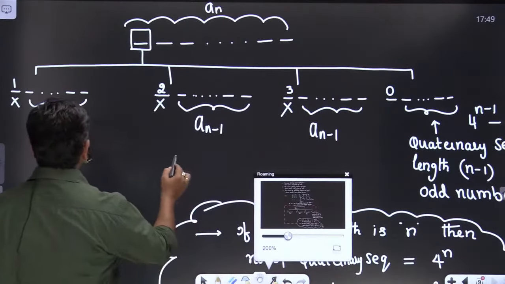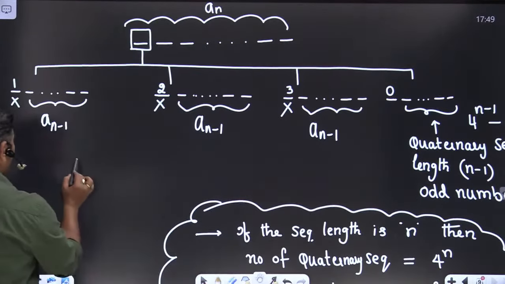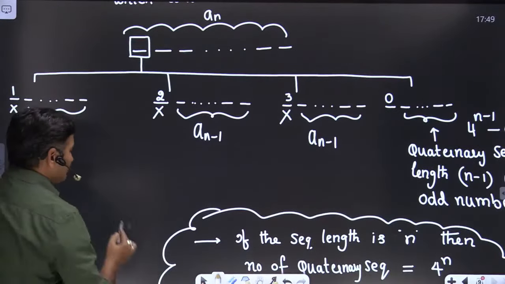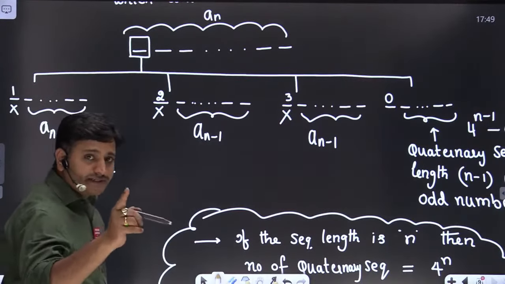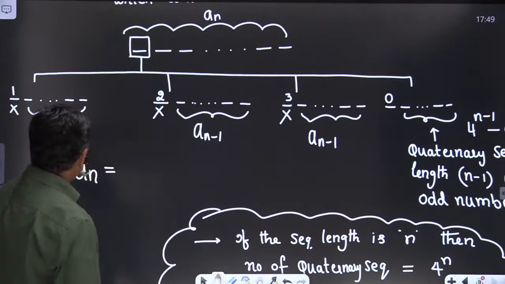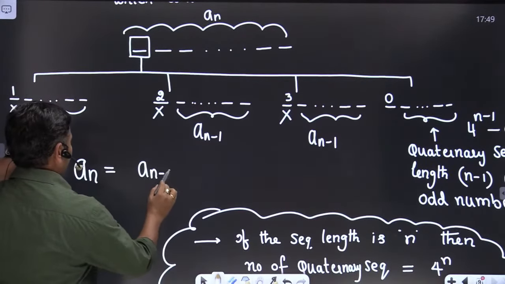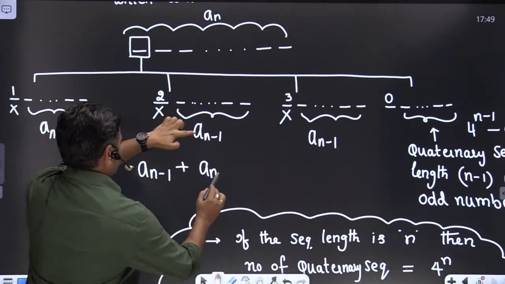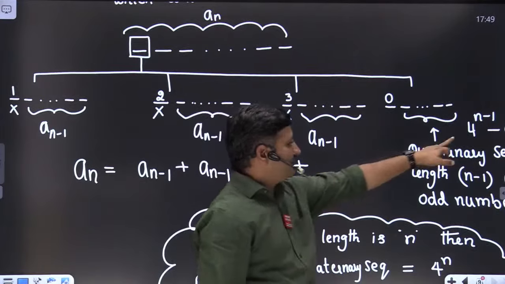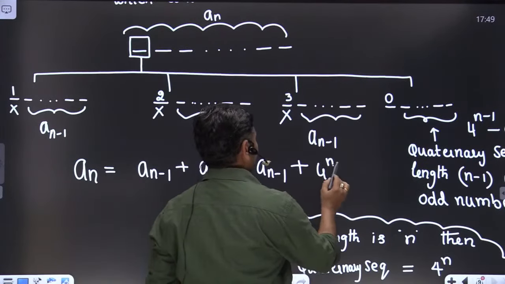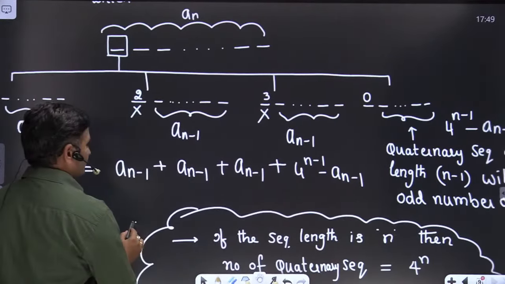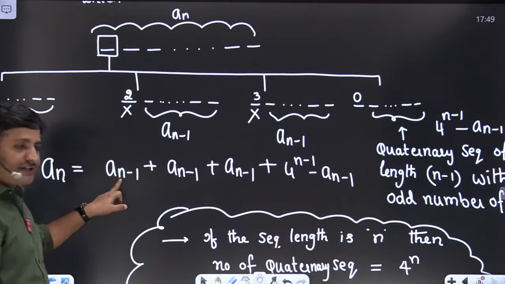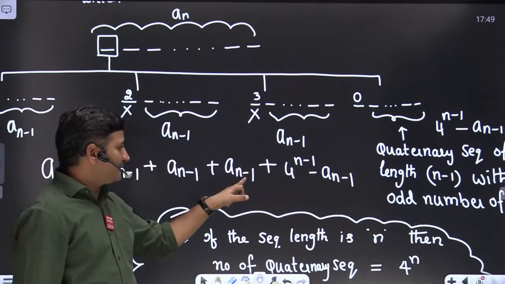Therefore by using the sum rule, number of quaternary sequences of length n with an even number of zeros, an, is equal to, either it could be the first case an minus 1, or the second case an minus 1, or the third case an minus 1, or this case 4 to the power of n minus 1 minus an minus 1. Please look at here friends. First case an minus 1, second an minus 1, third case, fourth case.